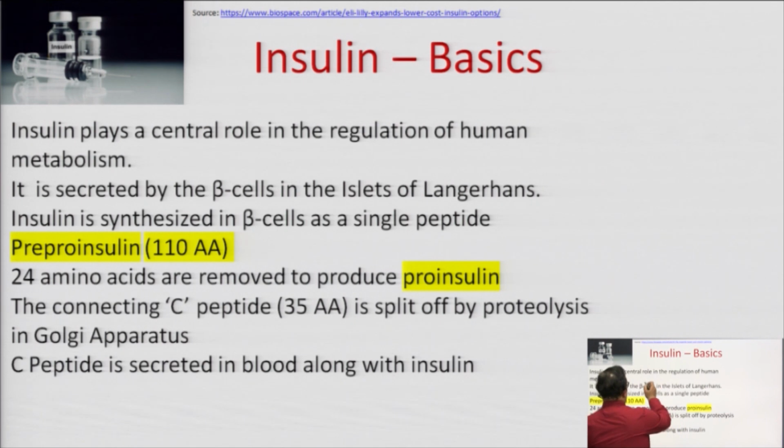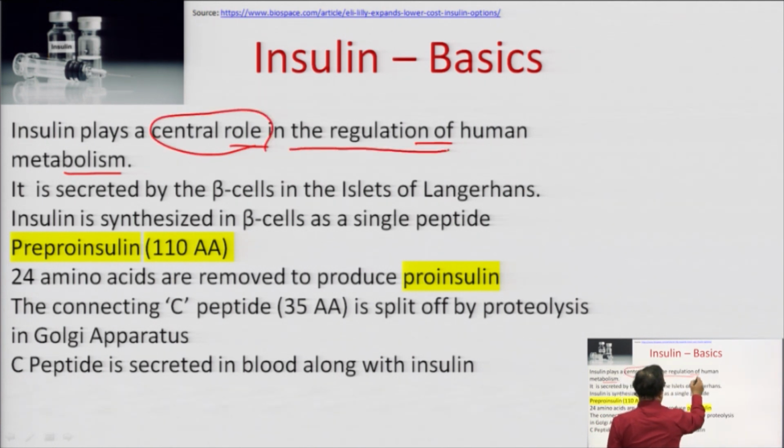Insulin plays a central role in the regulation of metabolism. Now, this is a very crucial word: central role in the regulation of human metabolism.